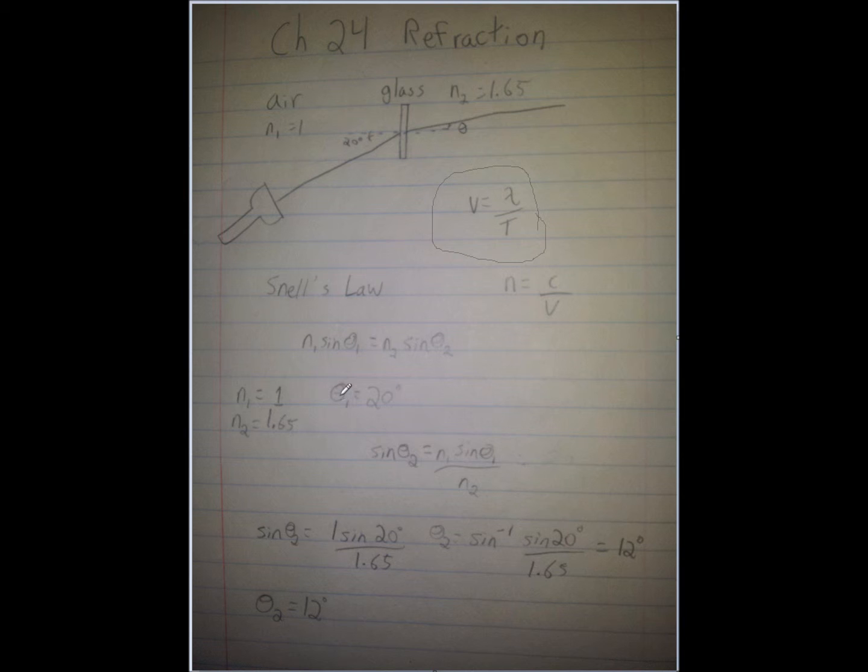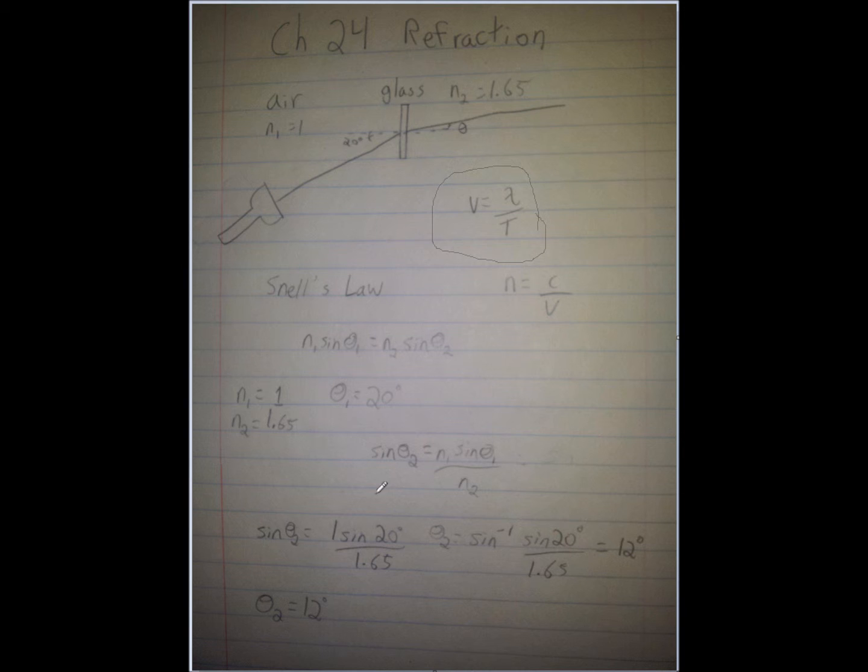We have our initial angle is 20 degrees, n1 equals 1, n2 equals 1.65. We solve for sine of the second angle, or the angle we're trying to find, which equals the index of refraction of the first medium times the sine of that first angle over the index of refraction of the second medium, or the medium we're trying to go through.